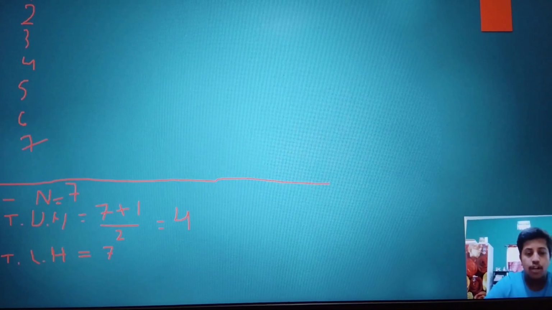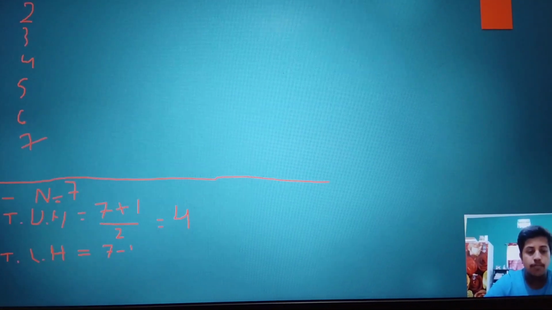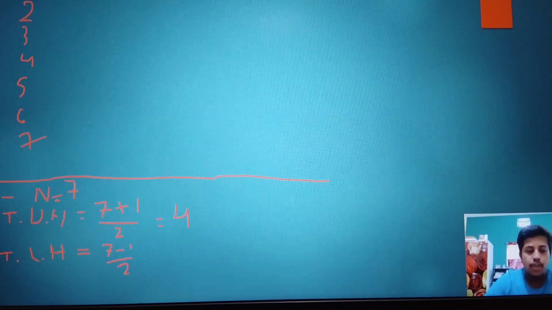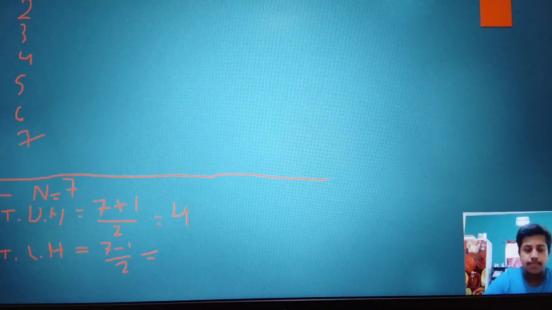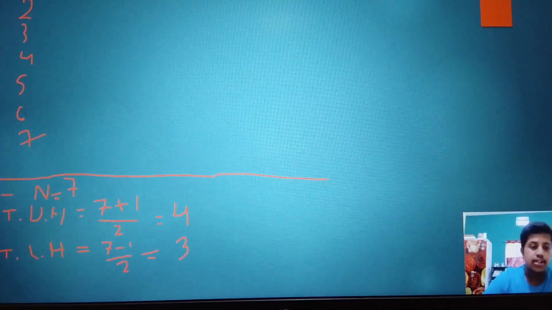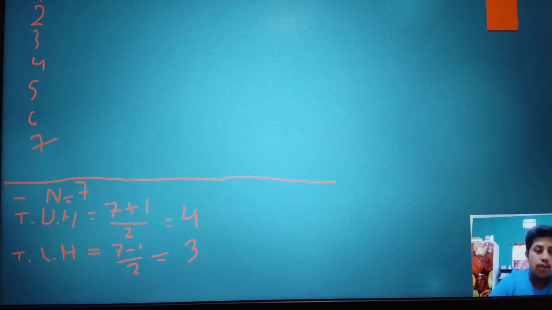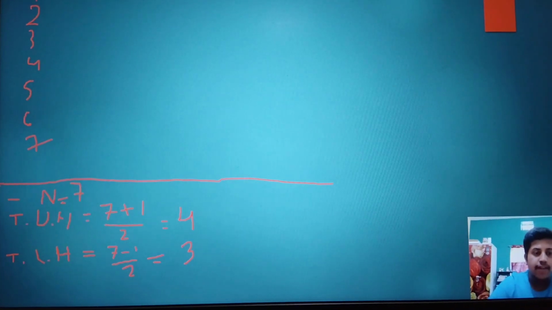7 minus 1 by 2. So it is 3 teams, right? So let's make it. Upper half 4 teams, lower half 3 teams. So we will divide it here.